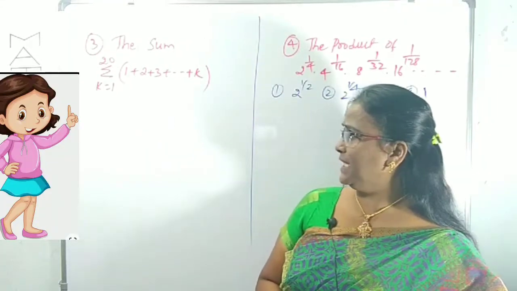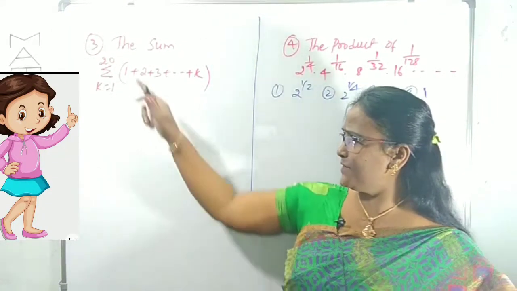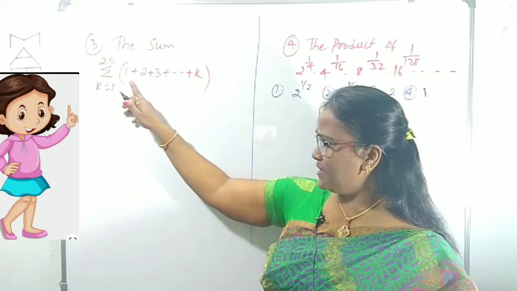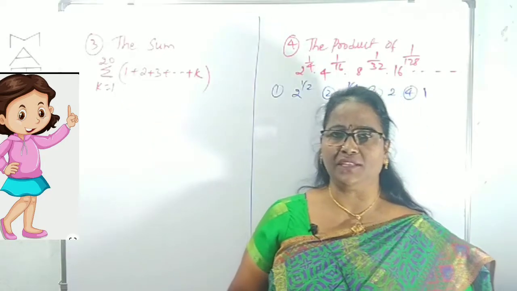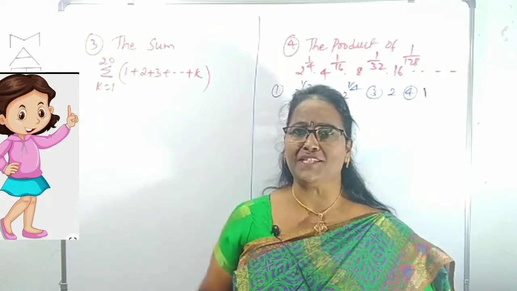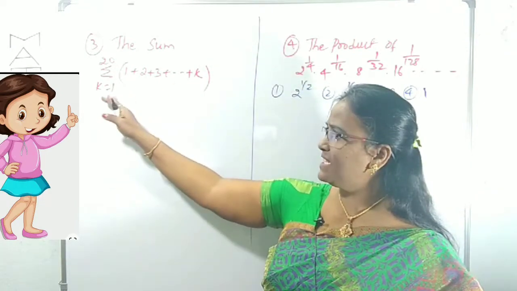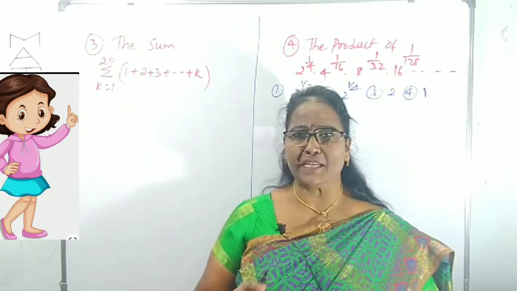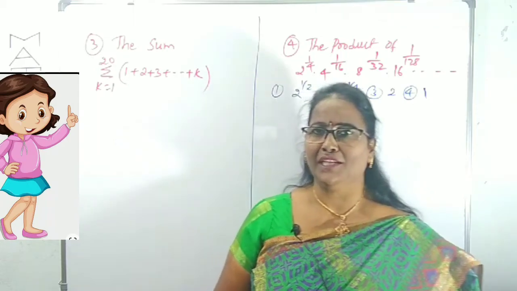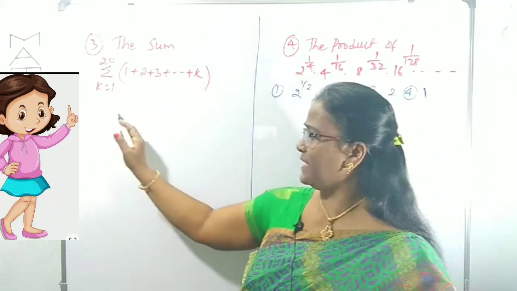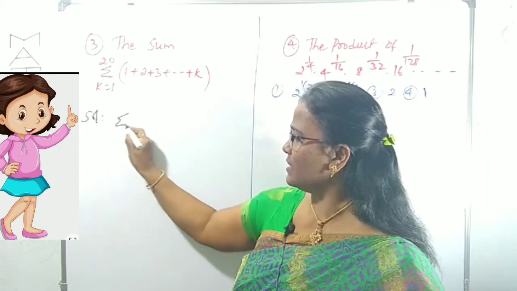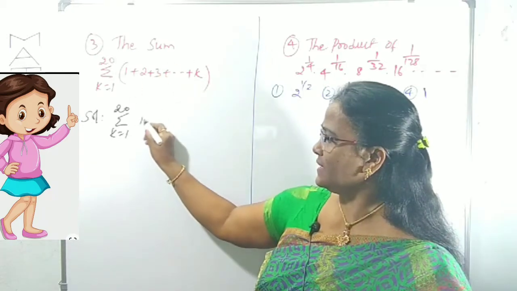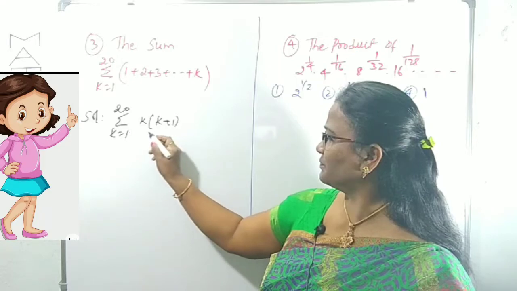Let's see question number 3. What is given here? Sum of so and so is asked. Sigma under sigma, what is there? 1 plus 2 plus 3 up to plus k. Means, indirectly, the summation of the sum of the first k natural numbers, where k varies from 1 to 20. 1 plus 2 plus 3 up to n, I have given as sigma n, which is n of n plus 1 by 2. In place of n there is k, means we can write this as sigma k equals 1 to 20 as it is. This is the summation I am writing, k of k plus 1 by 2.